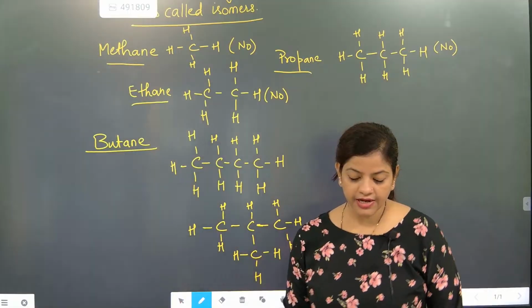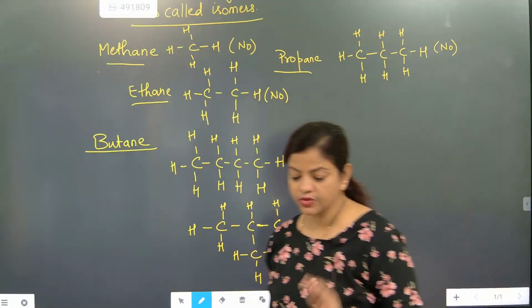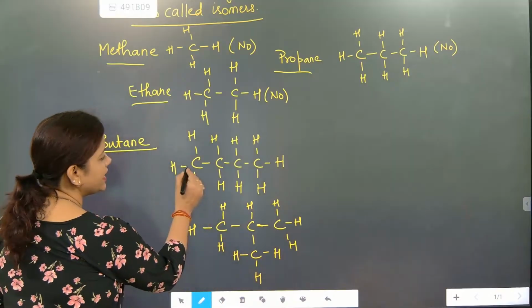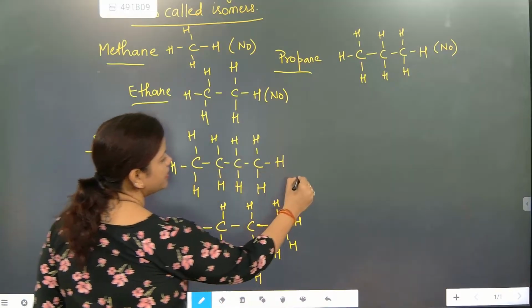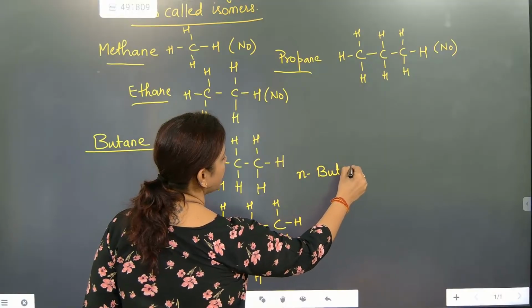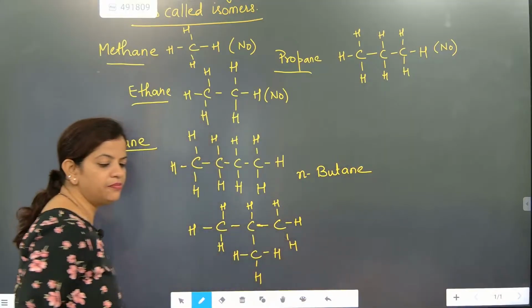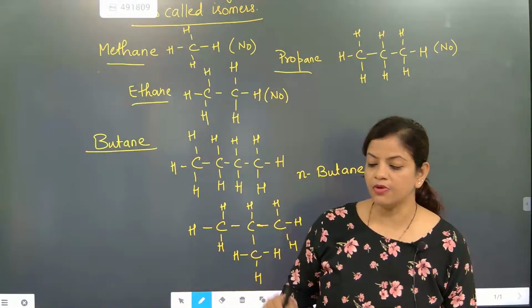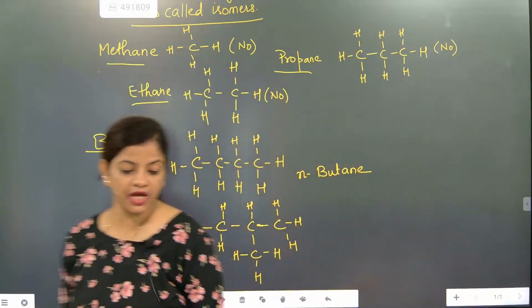So this is exactly how many isomers. You need to understand that when the chain is directly like this, it is called normal butane. N-butane means normal butane. Note down, I am giving you time.